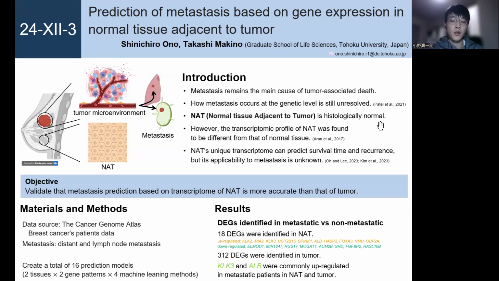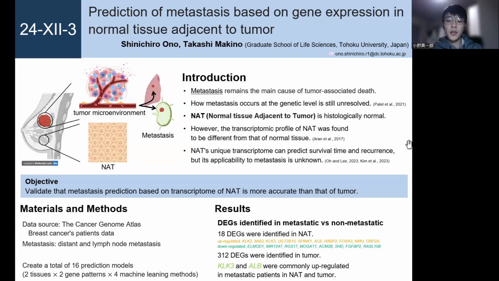In recent years, normal tissue adjacent to tumor, NAT, has been drawing attention. In the proximal surroundings of tumor, there are known to be significant morphological and phenotypic changes from healthy tissue. These changes are known as tumor microenvironment. These changes are evident as far as 1 cm away from the tumor margin. Thus, histologically normal tissue more than 2 cm away, namely NNT, has been treated as a control in tumor studies.